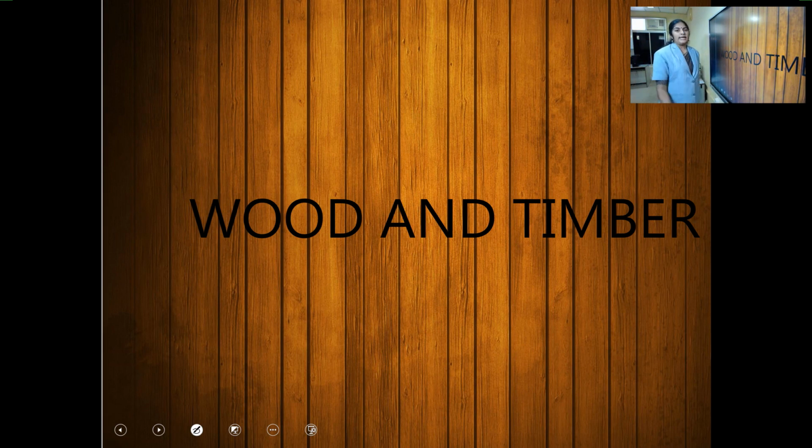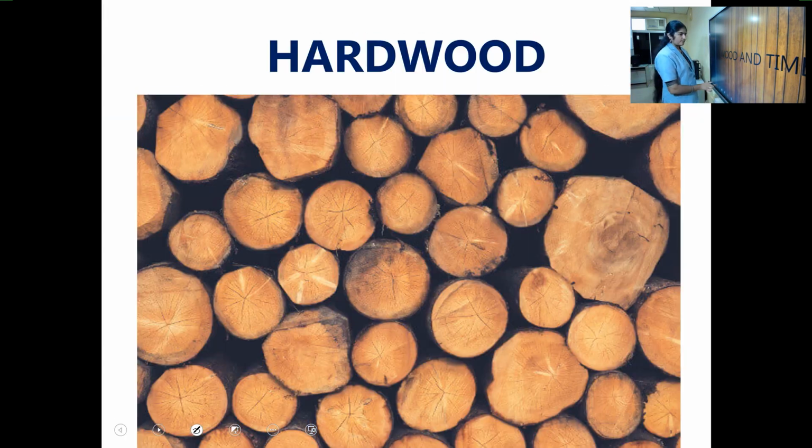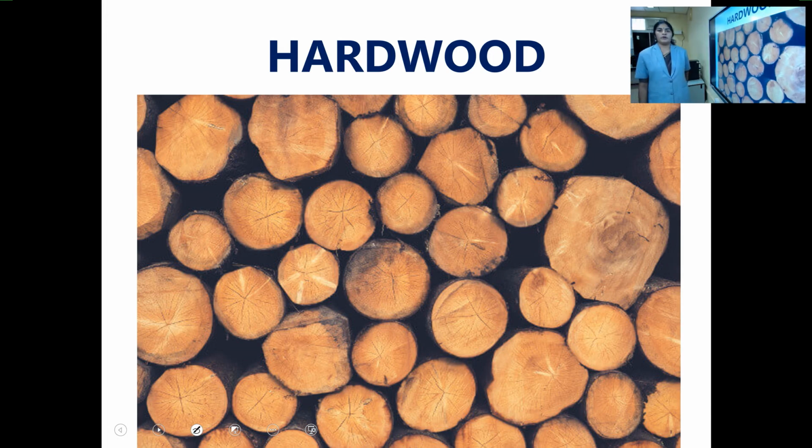Next we have wood and timber. The next product we get from plants is wood and timber. You know what is a wood?